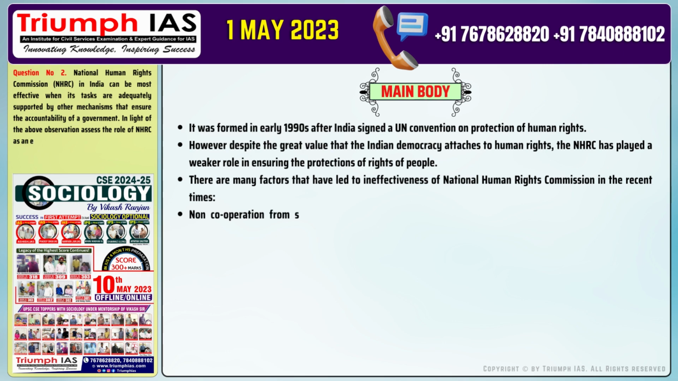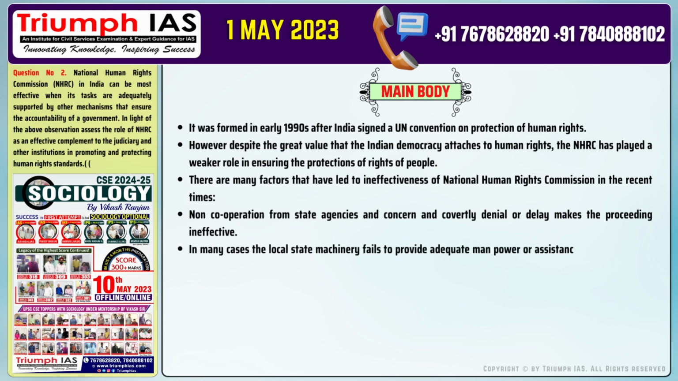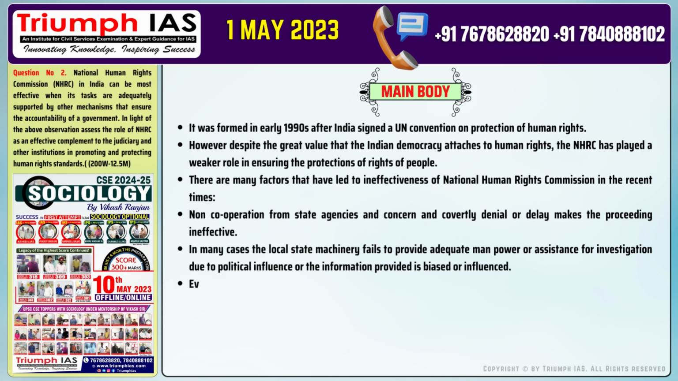Number 1. Non-cooperation from state agencies, and covert or overt denial or delay, makes the proceedings ineffective. Number 2. In many cases, the local state machinery fails to provide adequate manpower or assistance for investigation due to political influence, or the information provided is biased or influenced.